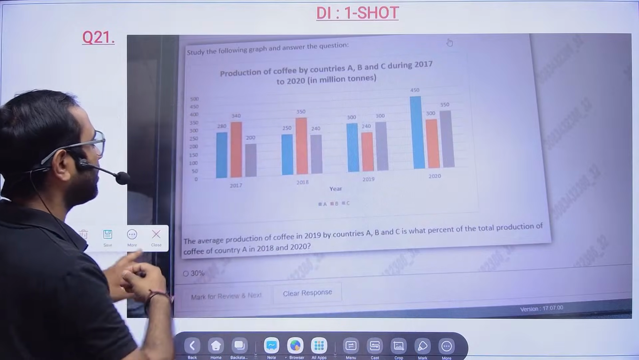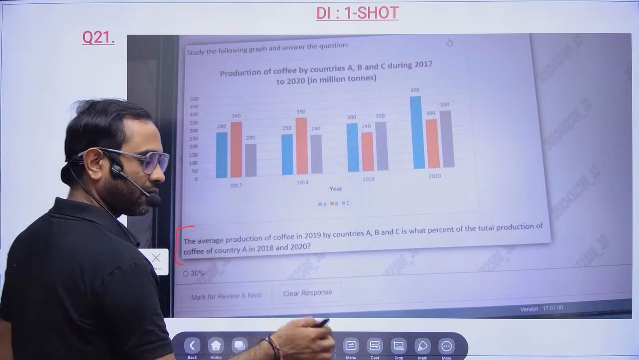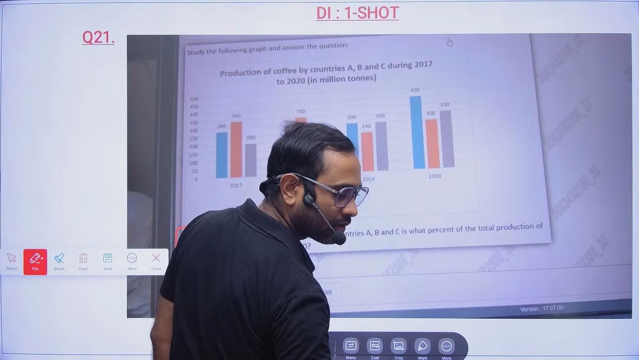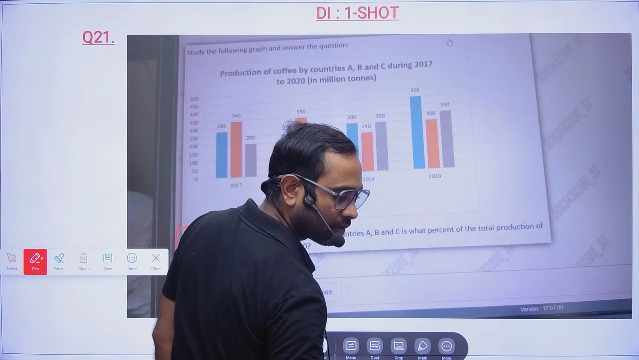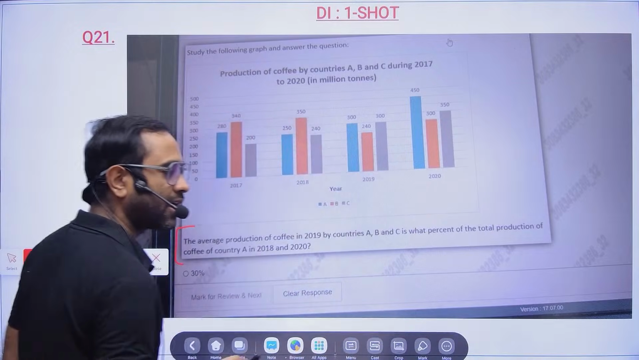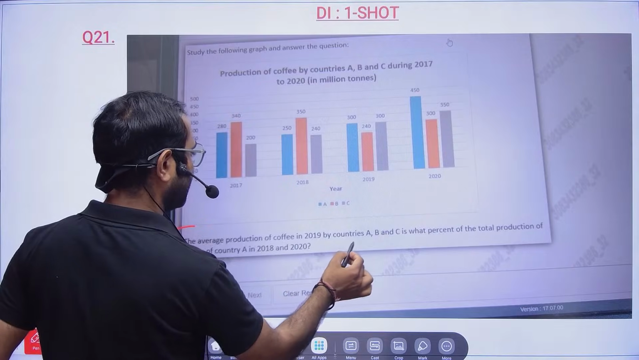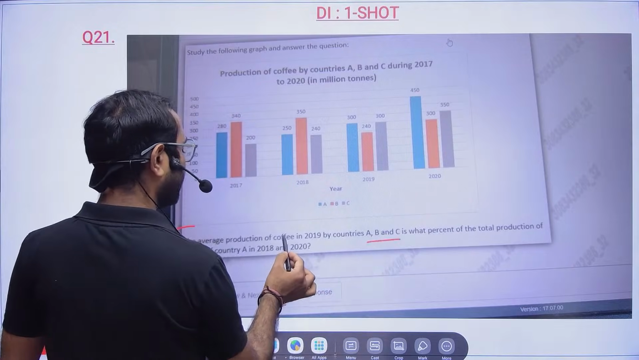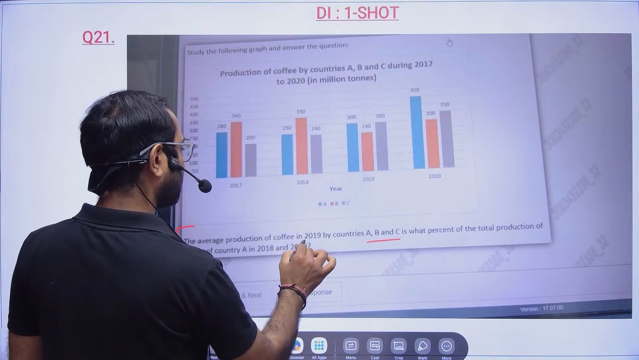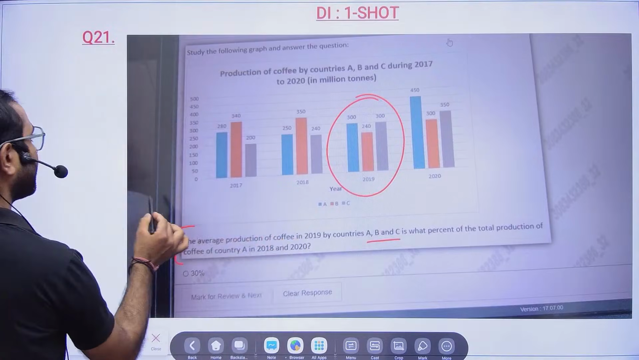Okay, now let's see. See, the question is clear only. The average production of, let me see here how it looks. Question is clear only here. How much clarity you want? So the average production of coffee in 2019 by ABC. So in 2019, the average production. Okay, so 2019 is this one. So what is the average production?